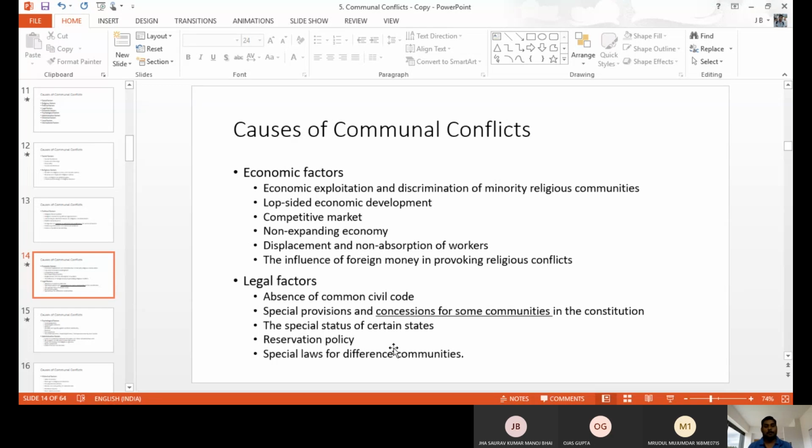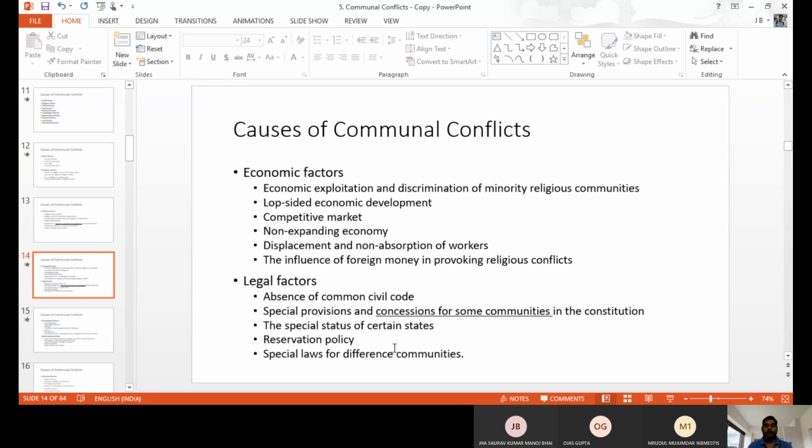And legal factors. Legal factors mean there is a law, legislations. When the legal system does not work properly, sometimes the legal system also supports one side or one group, it is also a reason for the communal violence. Like the absence of a common civil code in India. The government plans to introduce the common civil code, because in India, you know, we have separate civil codes, separate legislation for separate people.